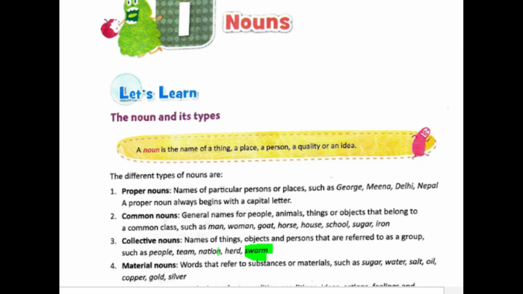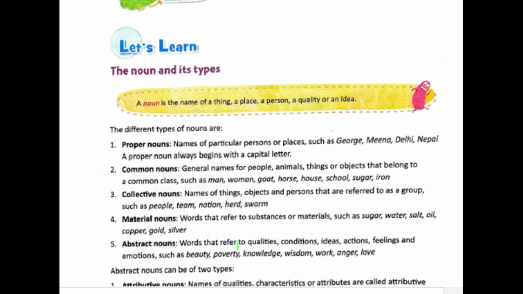Then we have material nouns. These are words which refer to substances or materials, like daily objects that we use, non-living abiotic components, like sugar, water, etc. Then the fifth one is abstract nouns.